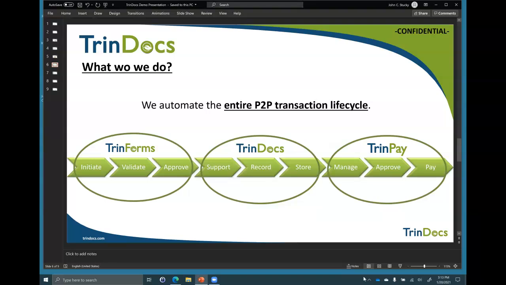Now, if you look at that from left to right, you can see what's involved in the procurement workflow, right? Everything from initiating and seeking approval for a purchase, validating that, getting it approved. Then once it's in, we've got the receipt to process. We've got to be sure we're handling the goods, that the purchase, the vendor communication was successful. The vendor did their job, and then we're able to store all that and retrieve it. And then ultimately, once that's good and we verified it and we've done our 3-way match and executed our business rules and our internal controls, it's approved and it's ready to be paid. And you can kind of see where each of the modules in our solution play.